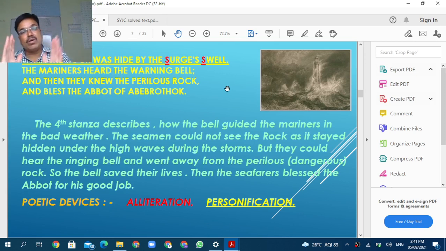And they blessed Abbot Aberthrok also. Each and every one, that is all the mariners, or we can say the sailors, they give the blessing to the Abbot also. Why do they give blessing? Because this man has put the ringing Inchcape bell there, and due to that bell so many mariners have saved their life. Okay, otherwise they would have lost their lives.